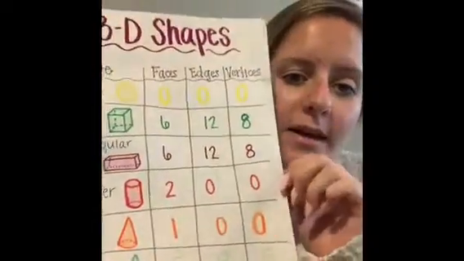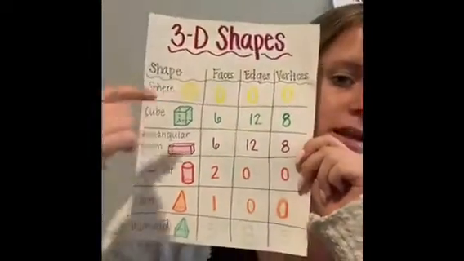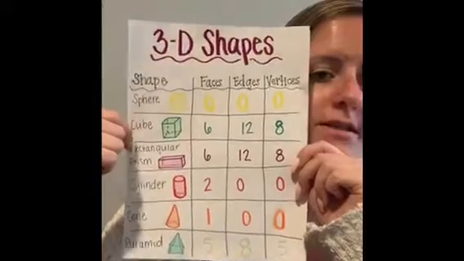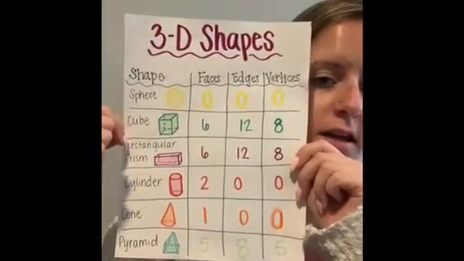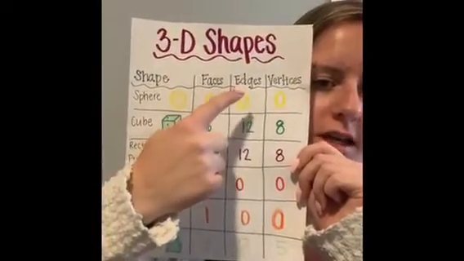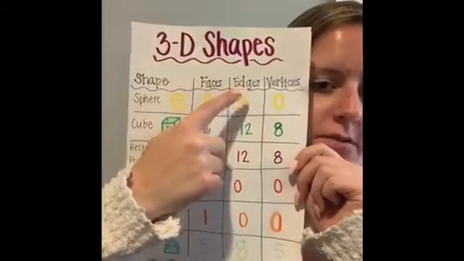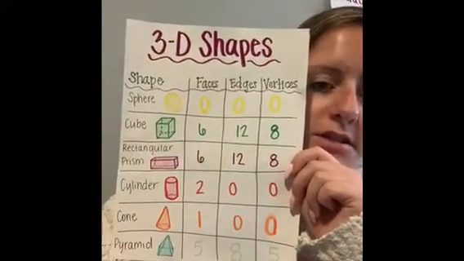Okay, so those were all of our 3D shapes. I want you guys to go back and make sure again that you have all of the same numbers, faces, edges, and vertices that I have on my anchor chart. And also don't forget to change if you have sides instead of edges. I want you to change that vocabulary term because edges is very important.